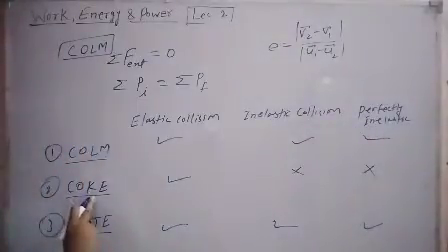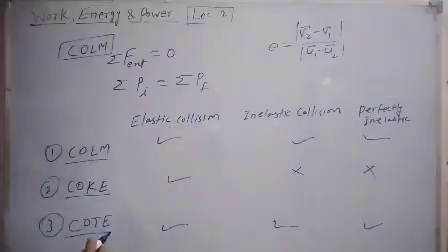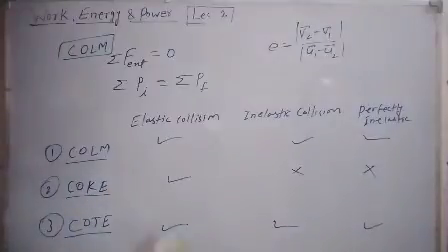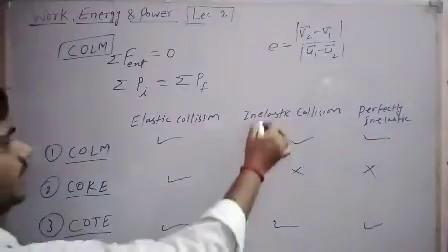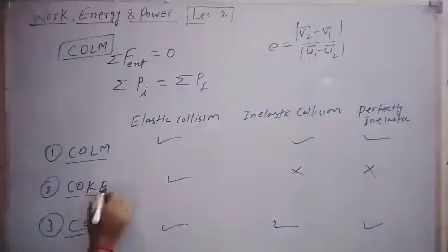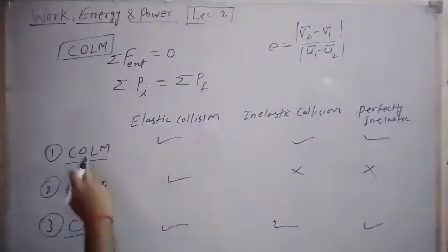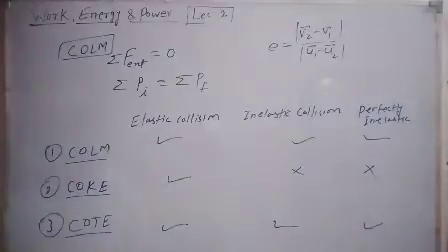But kinetic energy is only conserved in the case of elastic collision, because in inelastic collision, some of the kinetic energy before collision is converted to other forms of energy after collision, right? That's why in inelastic or perfectly inelastic collisions, kinetic energy will not be conserved. But linear momentum will be conserved in all three situations, and total energy is conserved in all three kinds of situations, right?